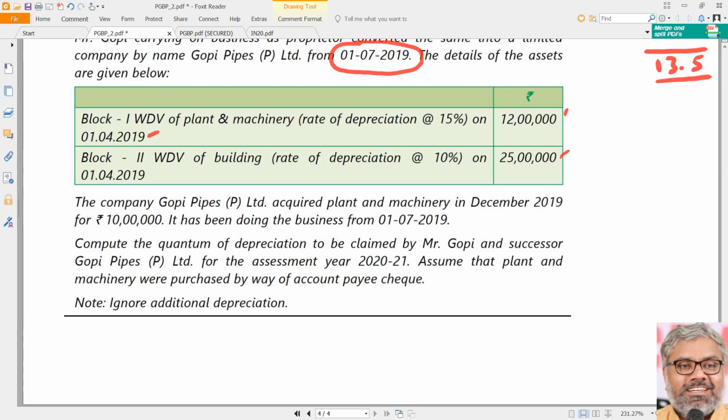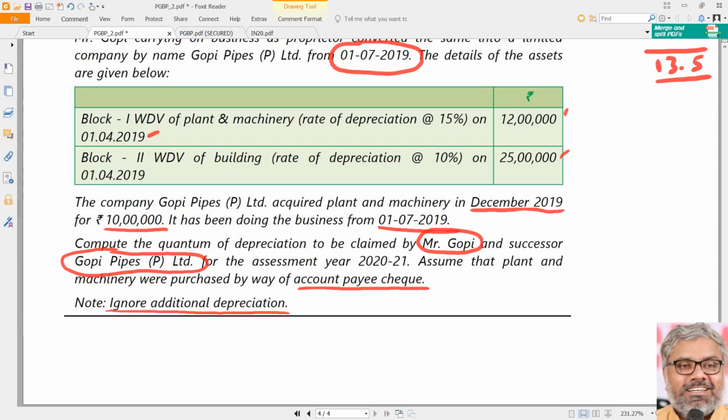The company Gopi Pipes Private Limited acquired plant and machinery in December 2019 for 10 lakhs rupees. It has been doing the business from 1/7/2019. That is when the new organization has been formed. So there is a predecessor Gopi, successor Gopi Pipes Private Limited. Compute the quantum of depreciation to be claimed by the predecessor Mr. Gopi and the successor Gopi Pipes Private Limited for the assessment year 2021. Assume that plant and machinery were purchased by way of account payee cheque, and also it is given that ignore additional depreciation.